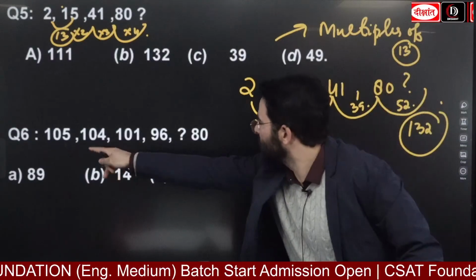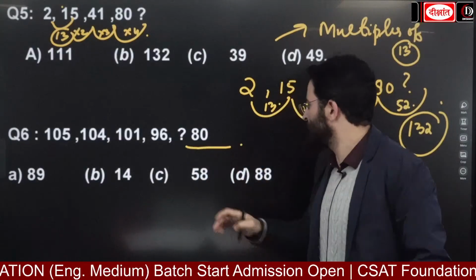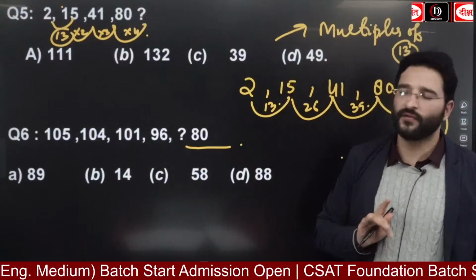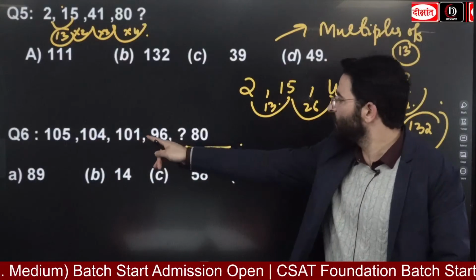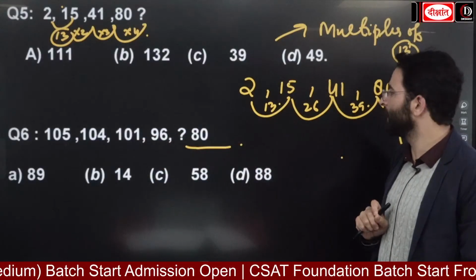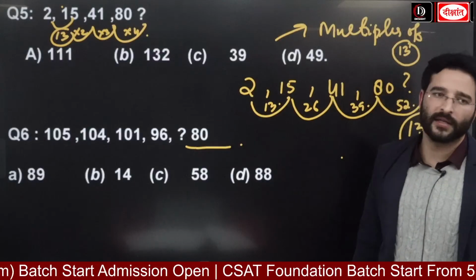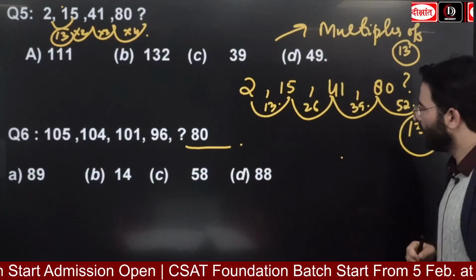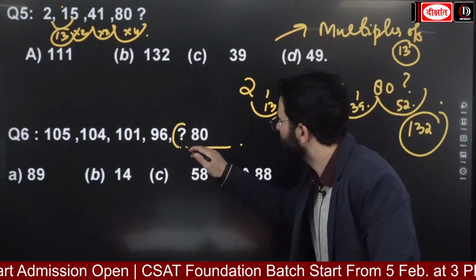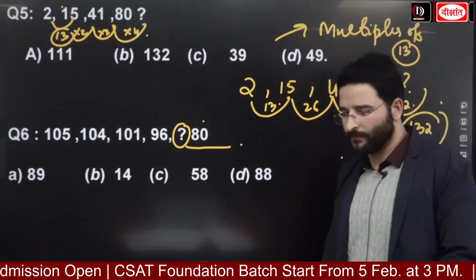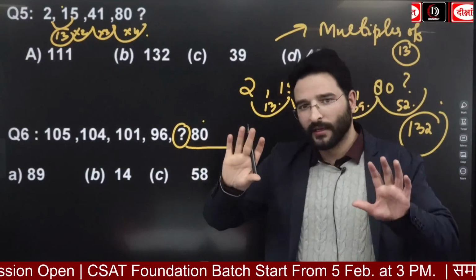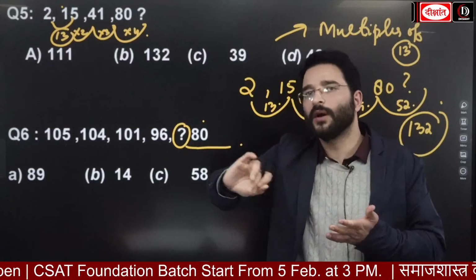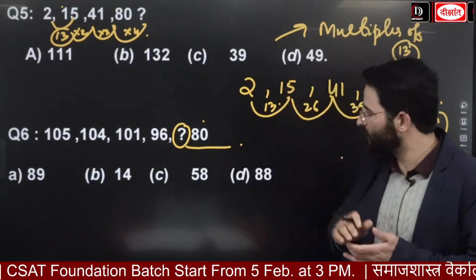Now try to solve this one. It's a very easy question, guys. 105, 104, then up to 103, then here we get 96. Okay, you have to look at this one. Find the missing term. Tell me what it is here. Look for a relation. Note down these questions first and then try to solve.